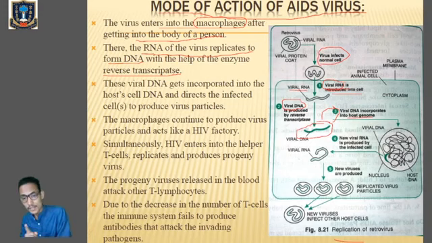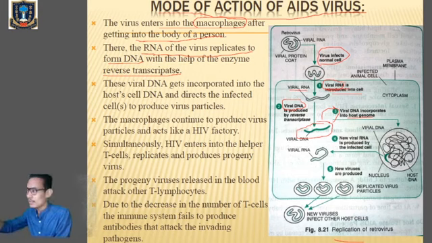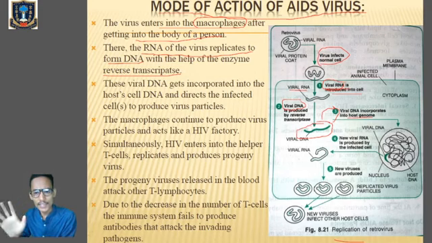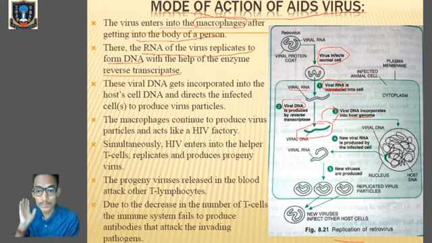Getting it? First, the virus will infect the person. It enters the body of an individual. After entering the body, it will go and reside in the macrophage. In the macrophage, the viral RNA will form viral DNA by the help of the enzyme reverse transcriptase, by the process known as reverse transcription.